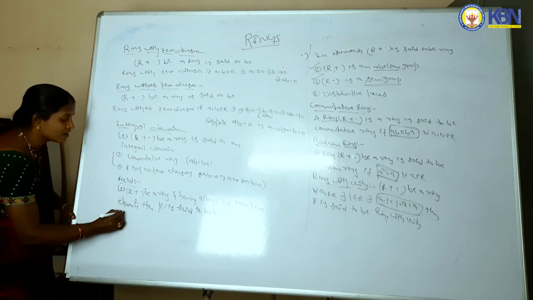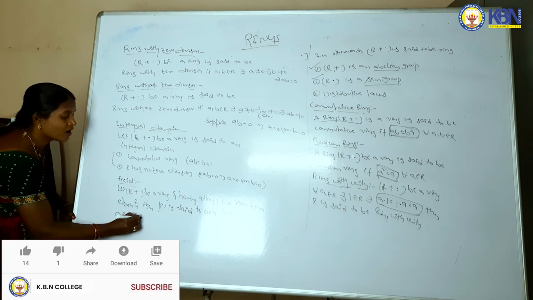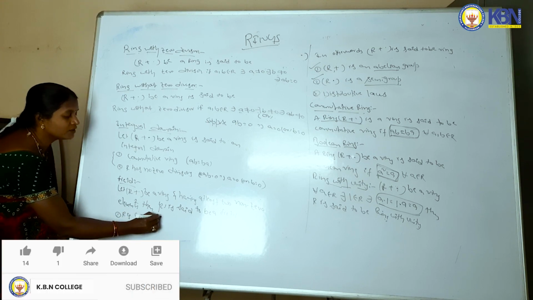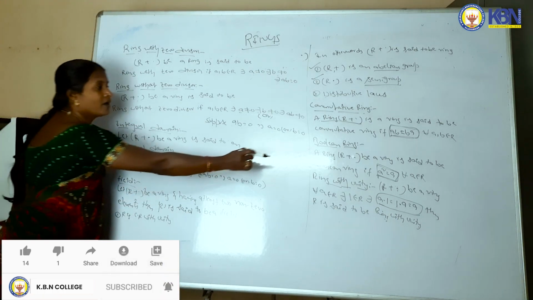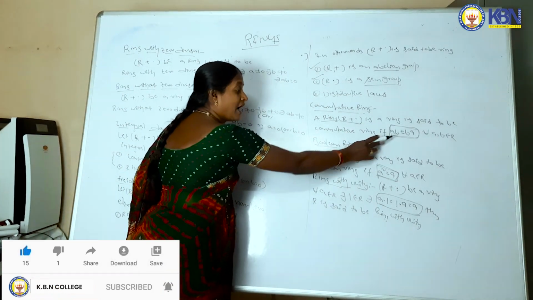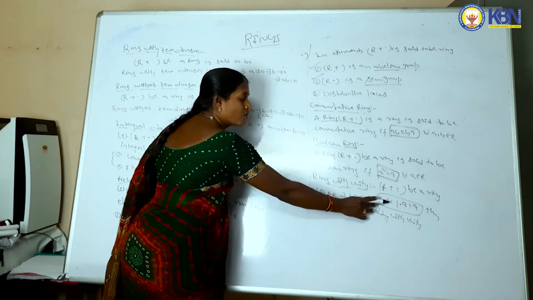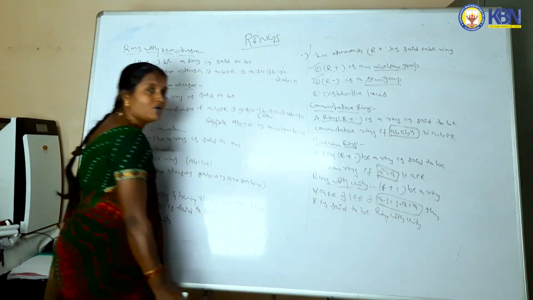One is R is a commutative ring with unity. Commutative ring means AB is equal to BA, and unity means A dot 1 is equal to 1 dot A is equal to A.